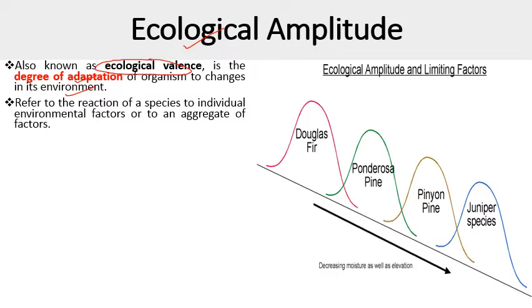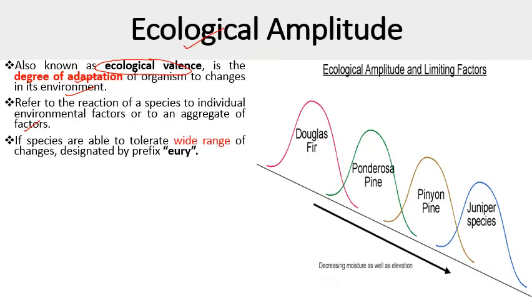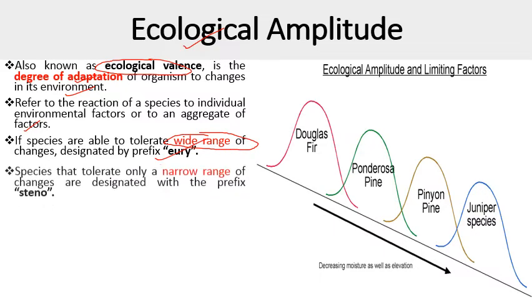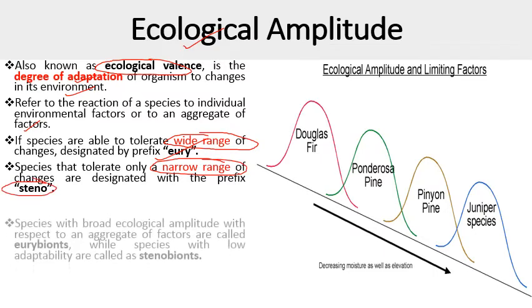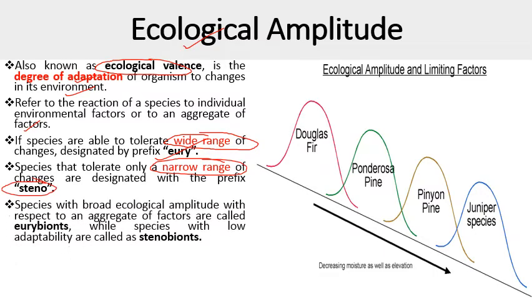So this is referred to the reaction of a species to individual environmental factor or to aggregate factors. So this is an adaptation shown by species for environmental factors. If the species are able to tolerate wide range of changes, then we use the prefix eury. If it can tolerate only a narrow range, then we will use the prefix steno. The species with broad ecological amplitude with respect to an aggregate factor are called eurybiont.